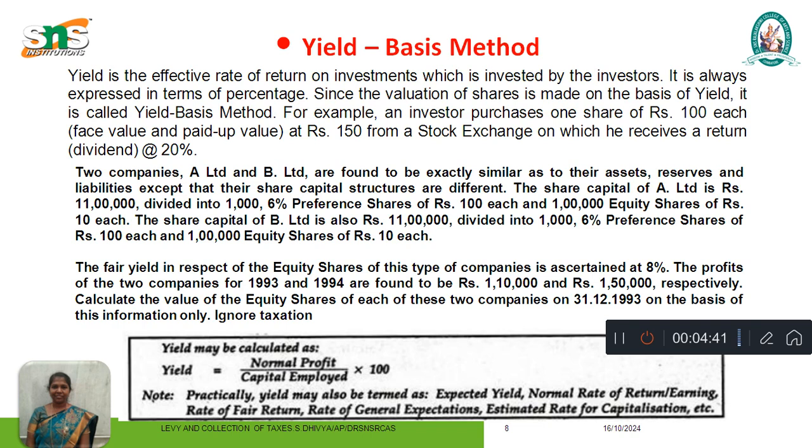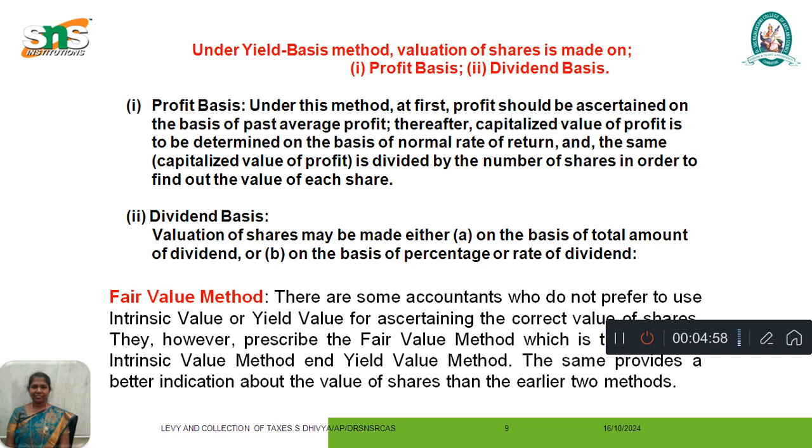The next method is the yield basis method. Yield is the effective rate of return on investment which is invested by the investor. It is always expressed in terms of percentage. So the formula for the yield method is normal profit divided by capital employed into 100. There are two types of yield basis method, profit basis and dividend basis.